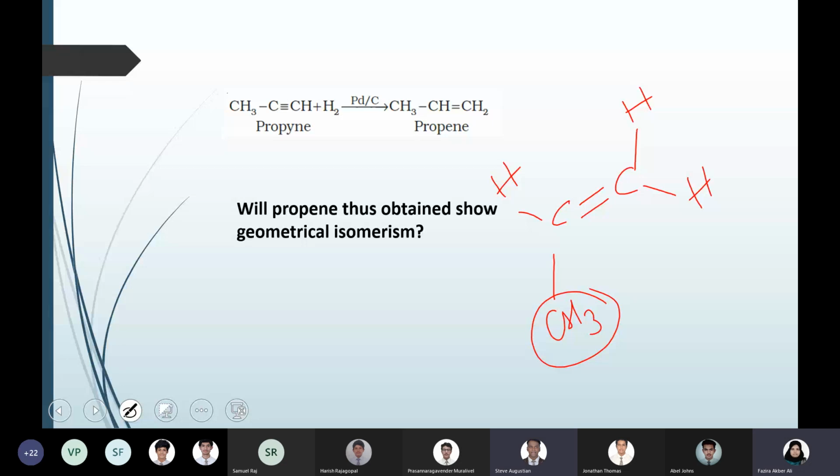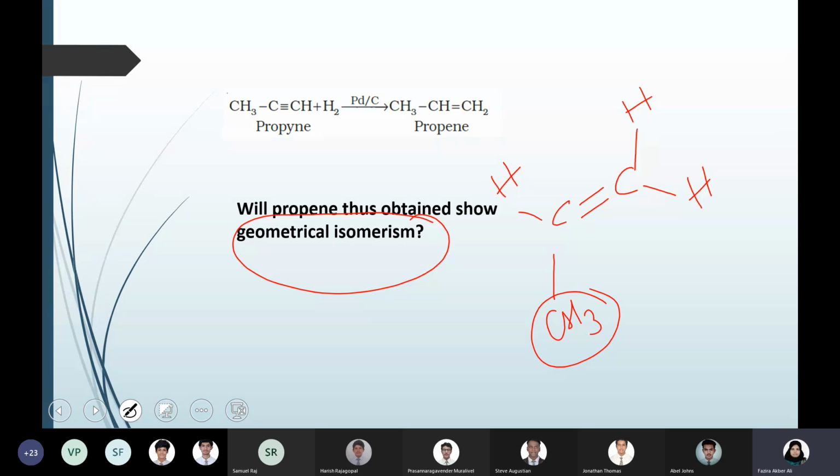Yes, ma'am, exactly. So that's the reason. Even though it's a double bond, if you don't have something to differentiate the same side or opposite side, then geometrical isomerism is not possible. So here propene you will get from propyne, whether it's a Lindlar catalyst or sodium in liquid ammonia, you will get the same product, because here you cannot differentiate it as cis or trans.